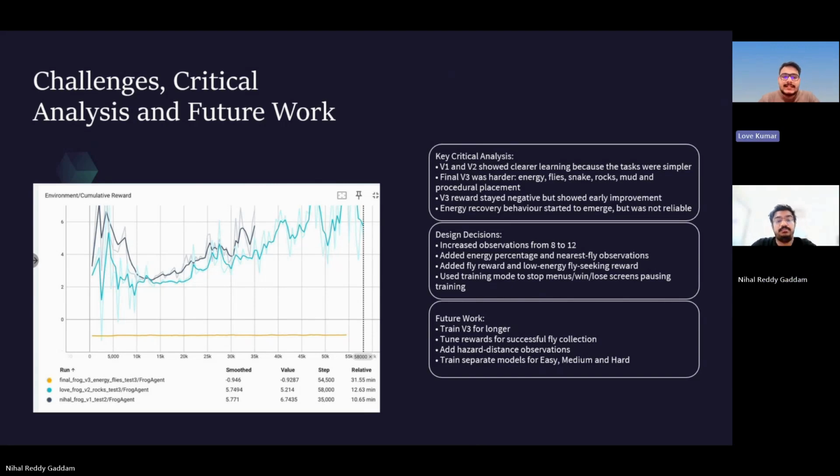Overall, our project demonstrates an iterative reinforcement learning process. We started with a simple frog to flag agent, added hazard learning, and then moved into a full survival style AI game. The final model is not perfect, but the project shows meaningful ML development, experimentation, analysis, and future improvement directions.